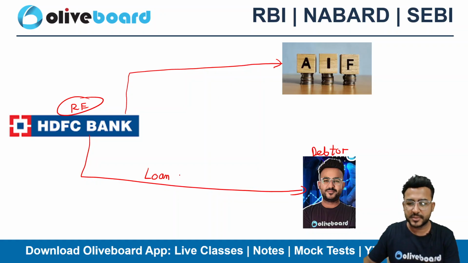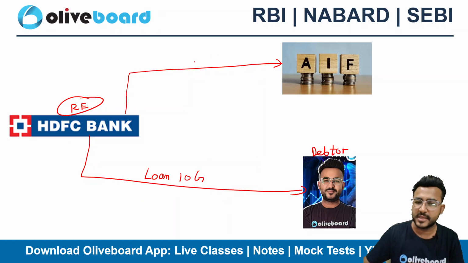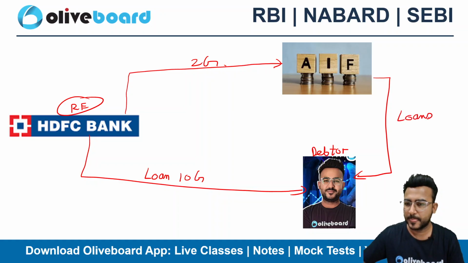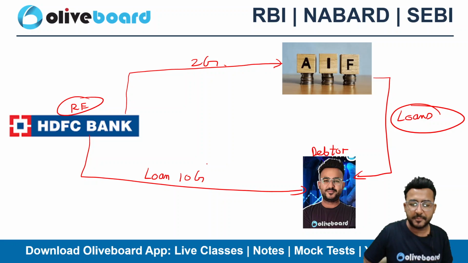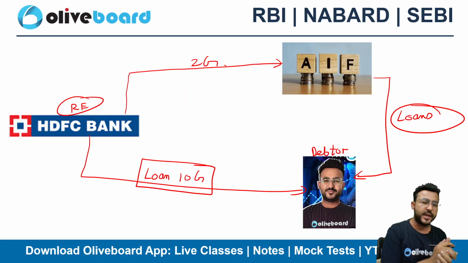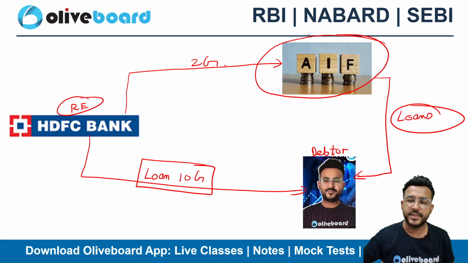Okay, so let's suppose HDFC bank has given me a loan of 10 crore. Now HDFC bank is also investing in this AIF, let's say 2 crore. Again, this AIF is investing in my company or is giving me loans. Don't you think that this is a problem? Why? Because HDFC bank ने मेरी capacity देख के loan sanction किया होगा. HDFC bank must have overseen my capability, analyzed my capability, and on the basis of that they sanctioned me a 10 crore loan. However, I'm getting an indirect loan from HDFC bank via a third party entity, which is AIF here.